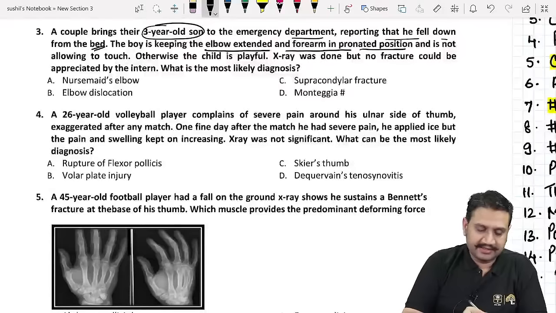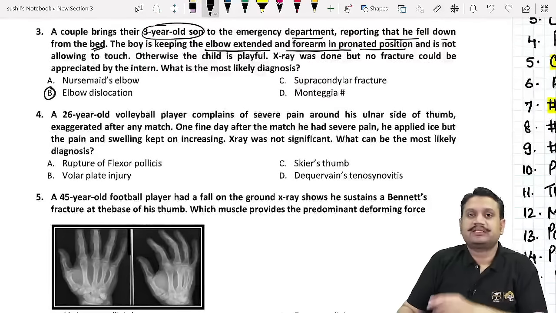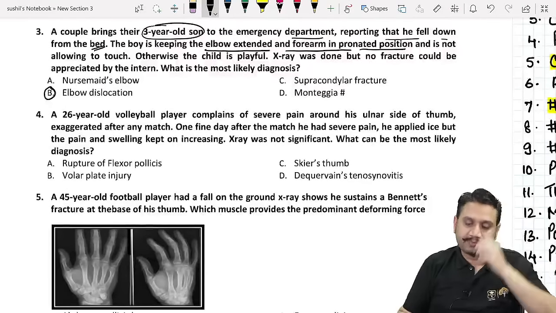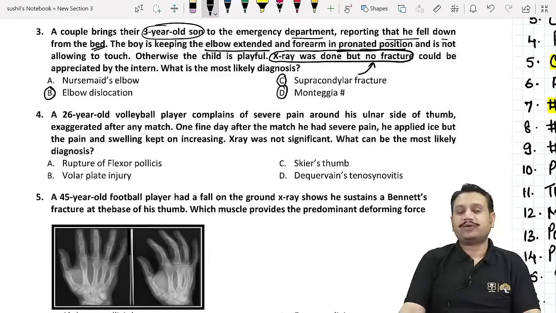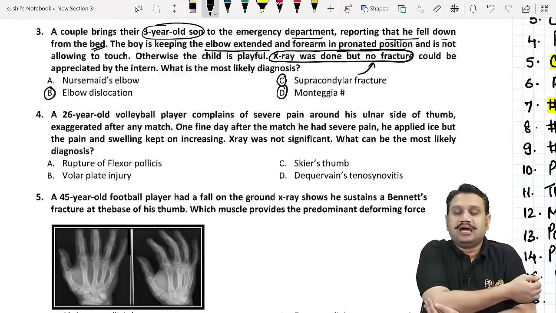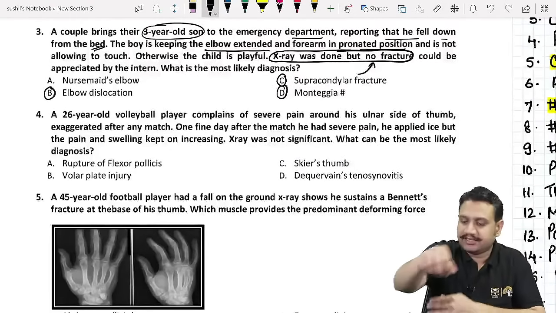Is it seen in an elbow dislocation? Can be a possibility, but then the dislocation will have some abnormal prominence and X-ray will be able to catch it very easily. Supracondylar fractures and Monteggia fractures will push the child to keep the hand in an easy position. After a fracture or after any sort of injury, you cannot keep the limb extended like that.